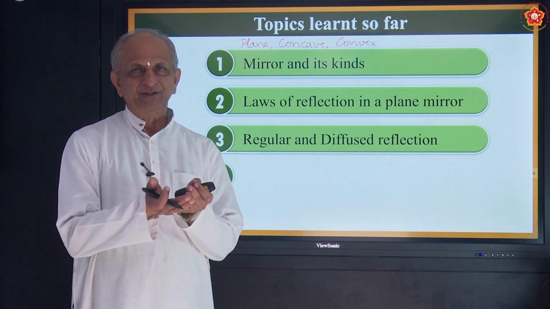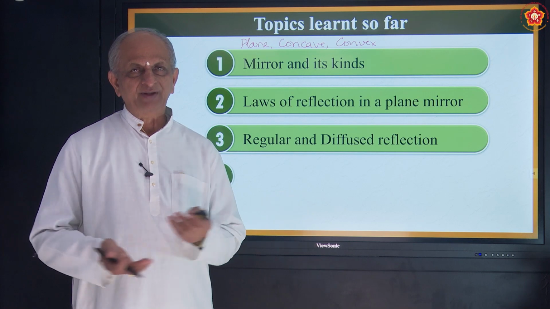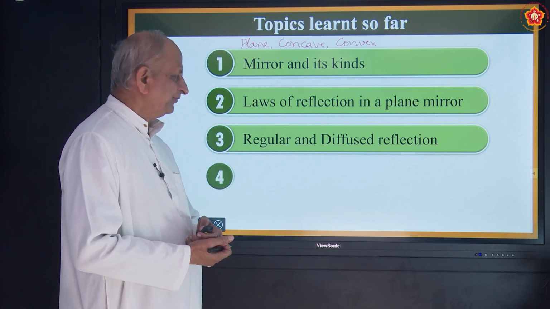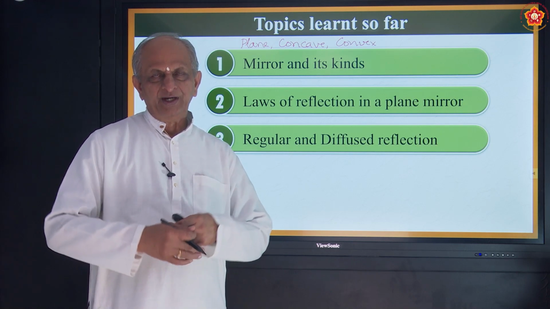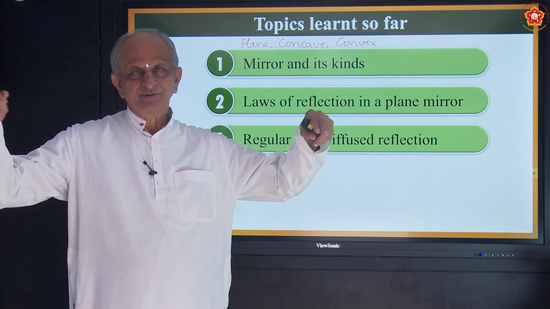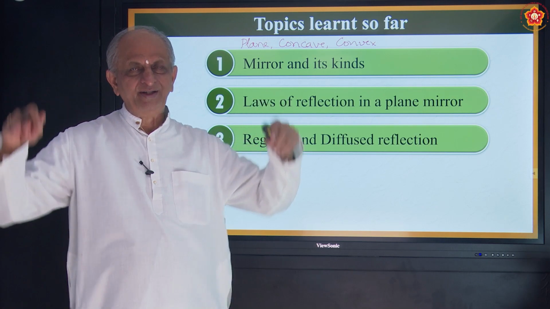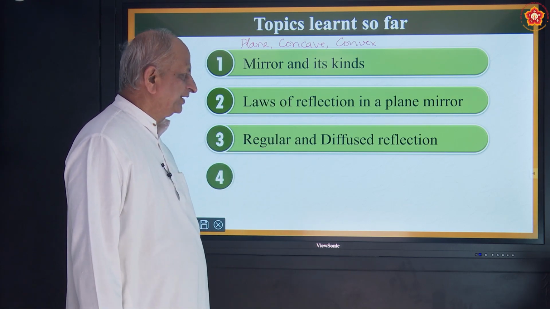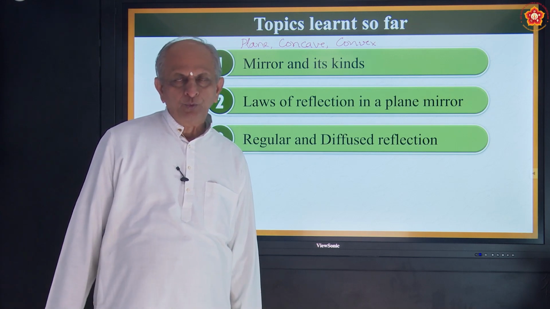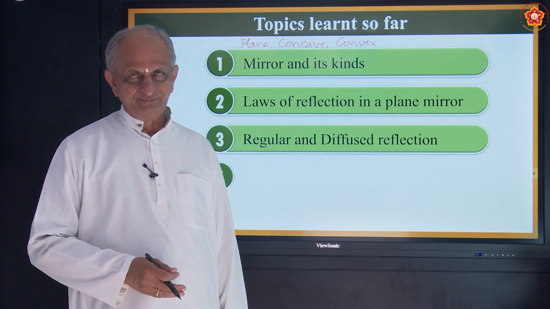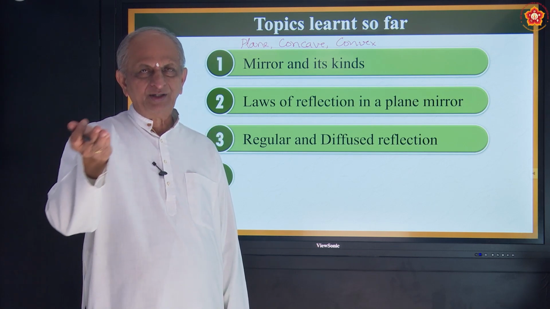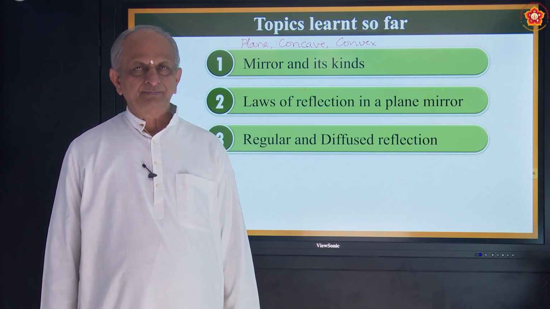Now when the surface is even, then we call it regular reflection. And if the surface is corrugated, then we get what is called diffuse reflection. One beautiful example in nature. All of you have seen the water in a pond or in an open well.